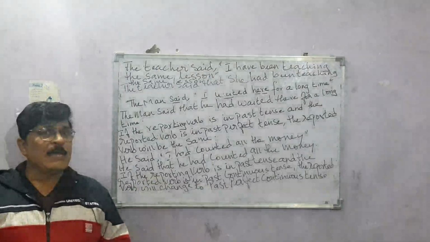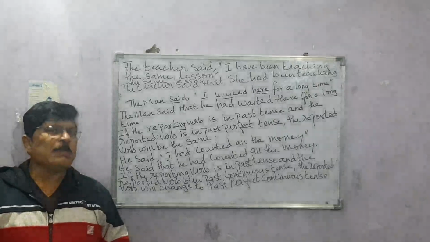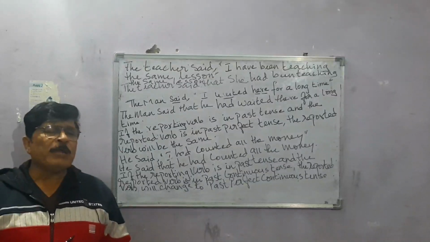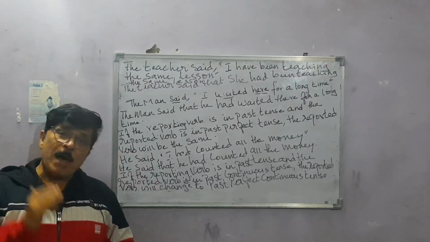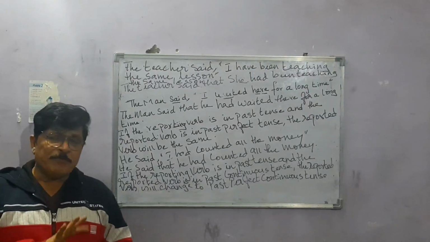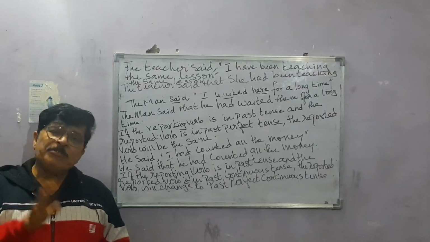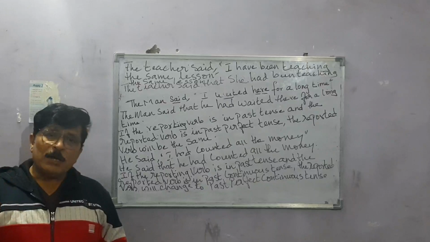The second thing is that suppose the reporting verb is in past tense and the reported verb is in past perfect tense, then you don't have to change, you don't have to do anything. You just have to write the same sentence. The tense will not change.